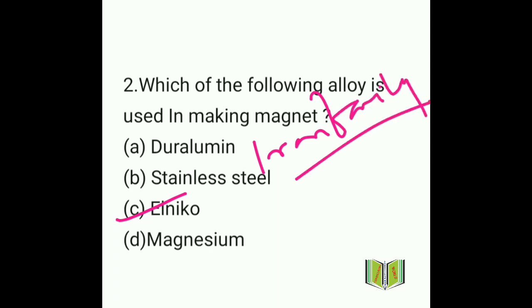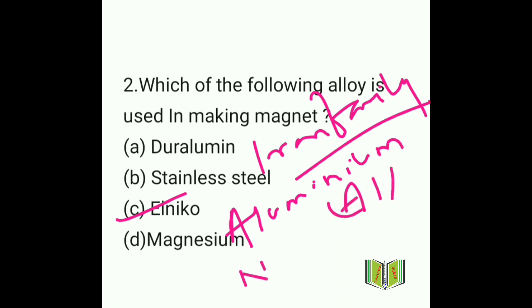And how does the name originate? In addition to the iron alloys, it is composed of aluminium, nickel, and cobalt.